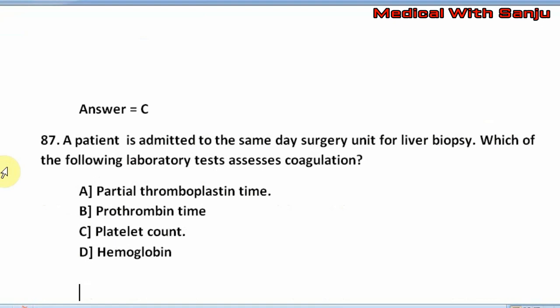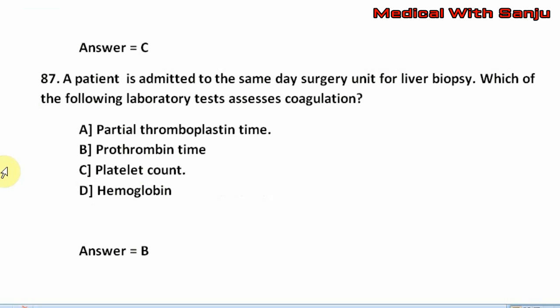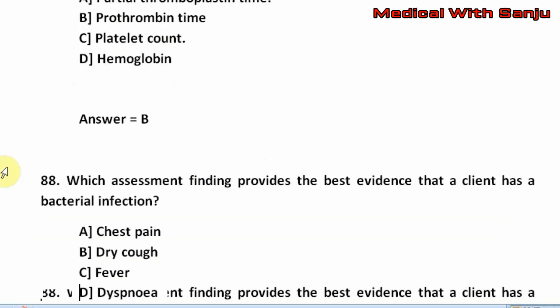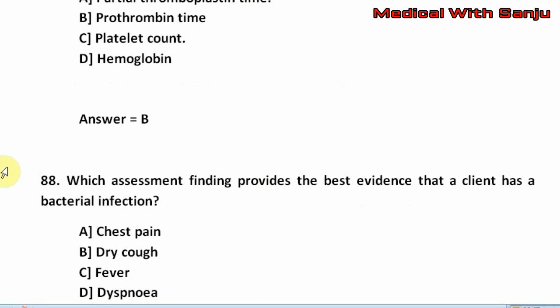Option B, prothrombin time. Option C, platelet count. Option D, hemoglobin. The right answer is option B, that is prothrombin time. Question number 88. Which assessment finding provides the best evidence that a client has a bacterial infection?